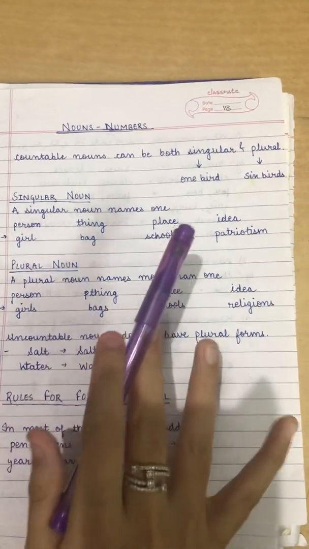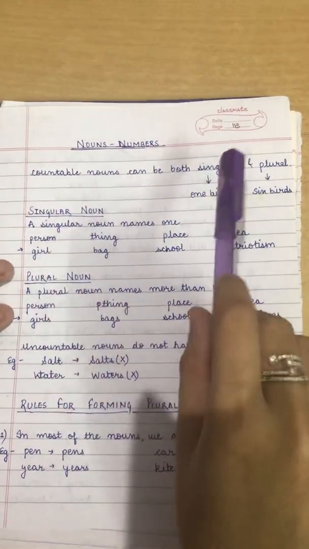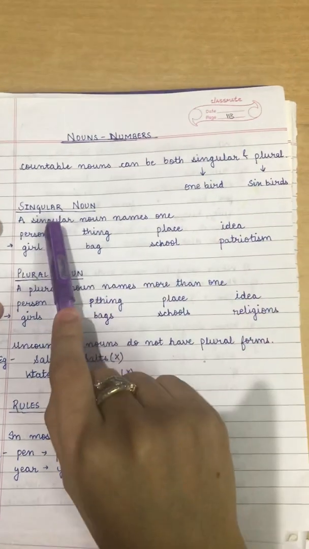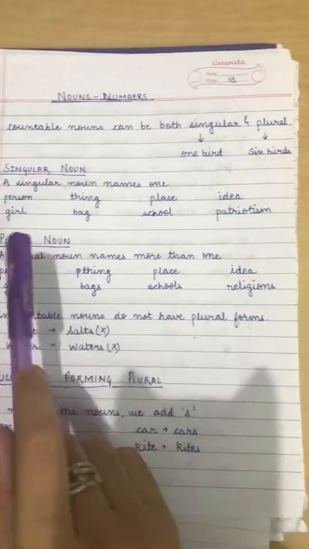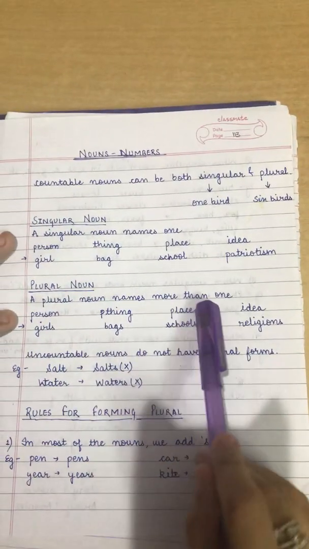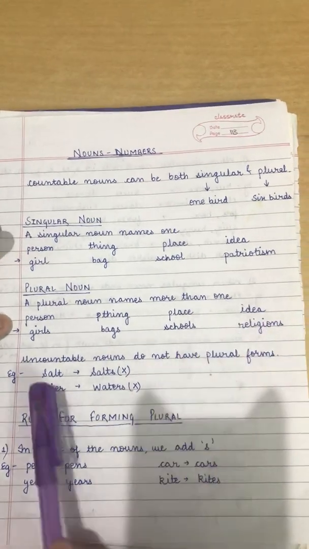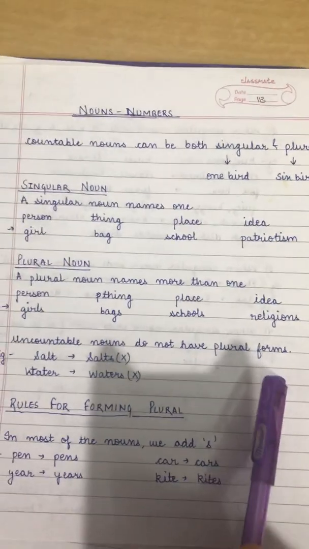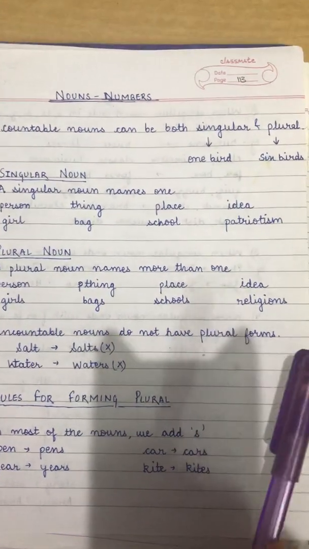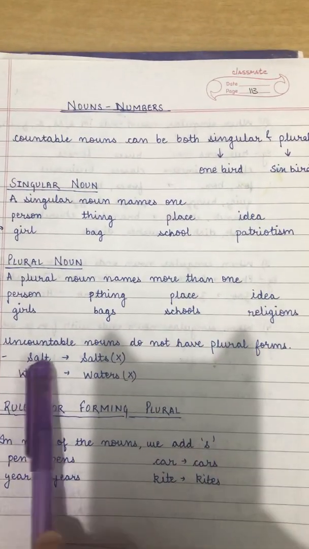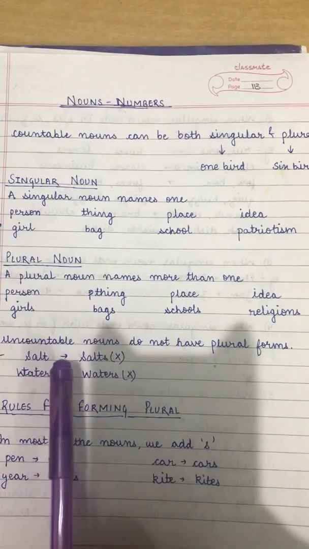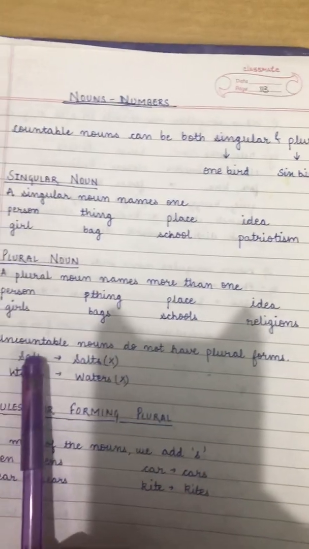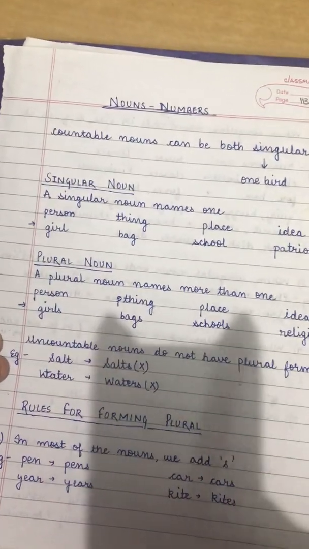I hope it is clear that in singular we talk about one, and in plural we talk about more than one. Uncountable nouns do not have plural forms. They are used in the same way in singular as well as plural. So we only say salt, whether we are talking about singular form or plural form.